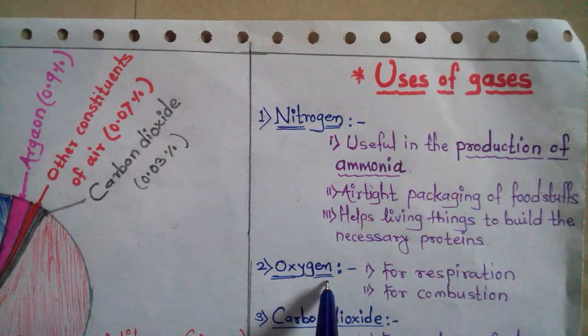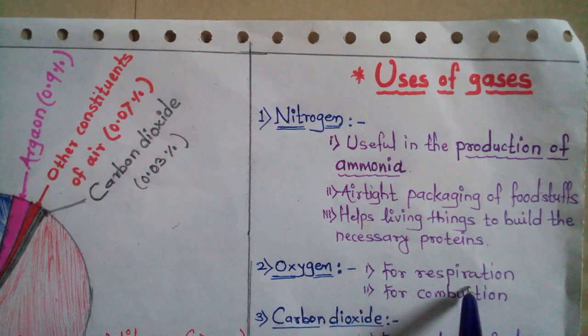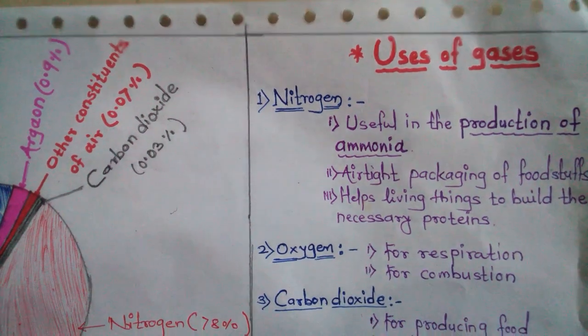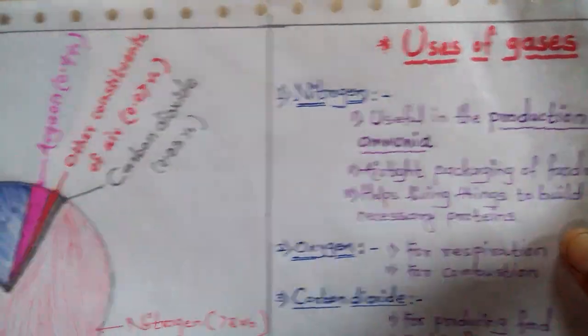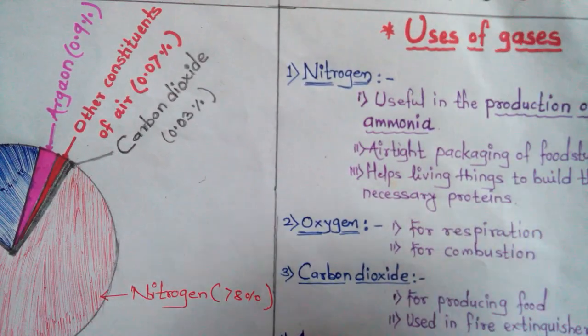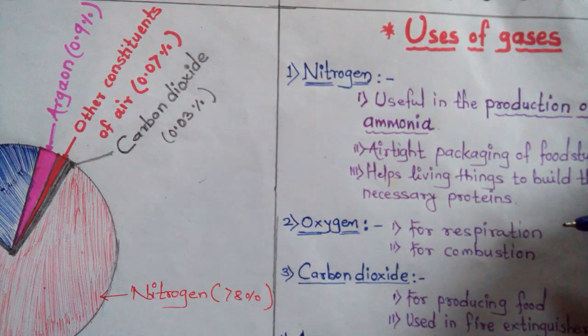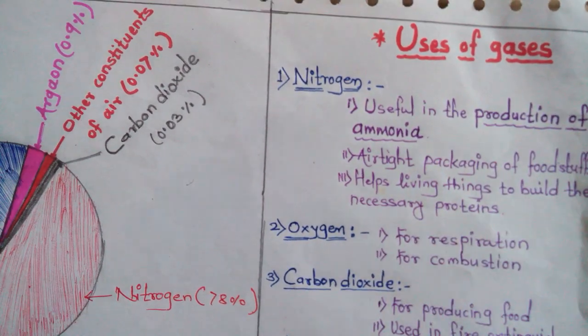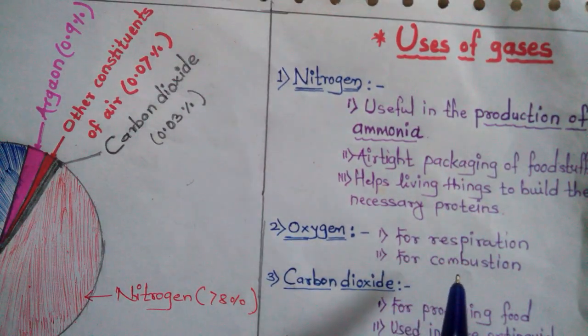What is the use of oxygen? See, for respiration. All of you know, each and every living thing does respiration. Respiration means breathing. We inhale the oxygen and exhale the carbon dioxide. Respiration is a characteristic of living things.